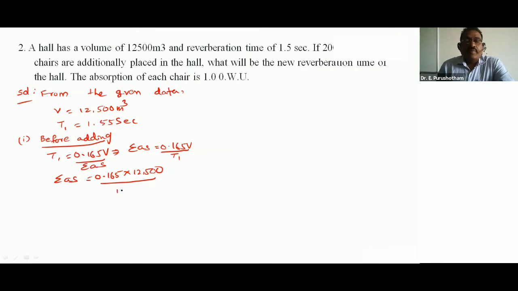T1 value 1.55. This is equal to 1,375. Note this is not seconds. In your notes, I sent it to that is seconds, but this is OWU, open window unit.